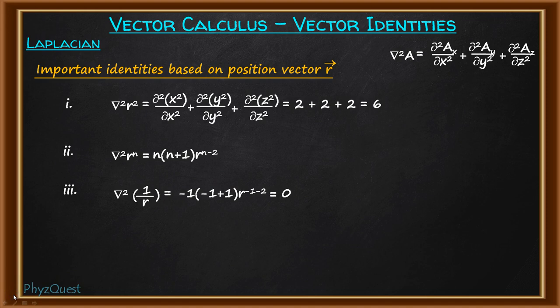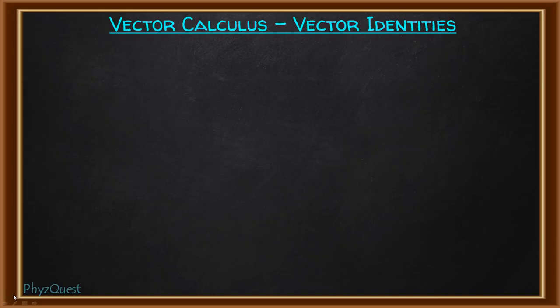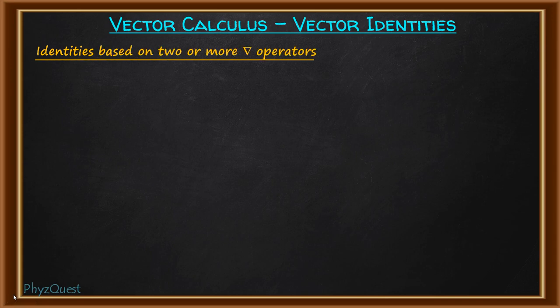Now apart from the Laplacian, which is the square of the del operator, there are some other identities which involve two or more del operators. So we'll discuss them one by one.